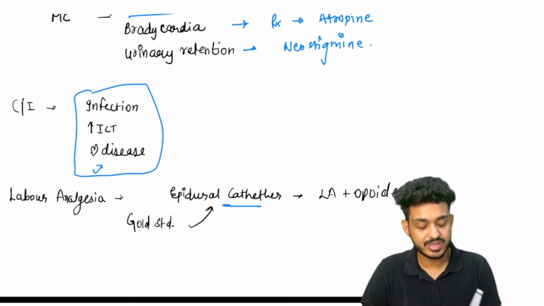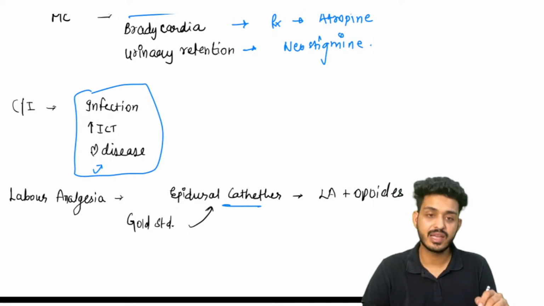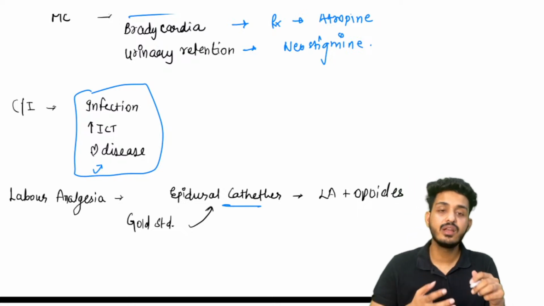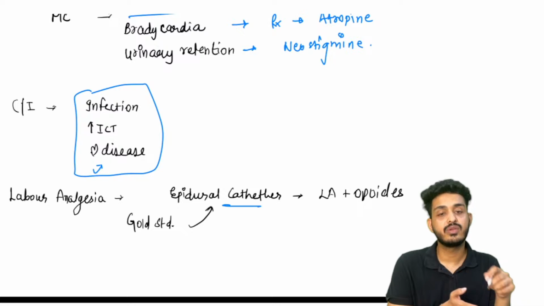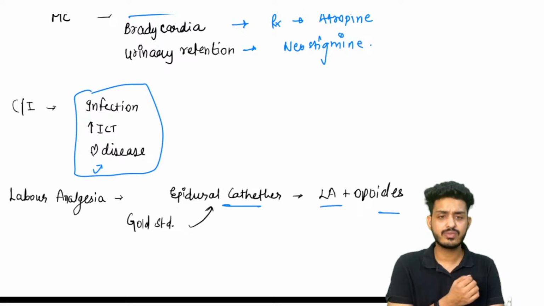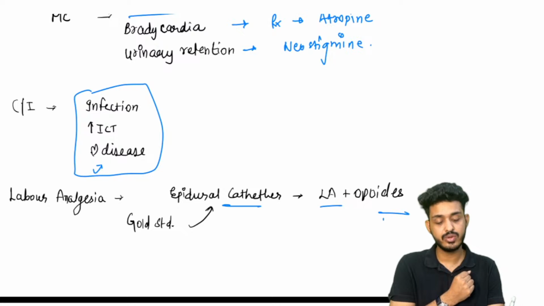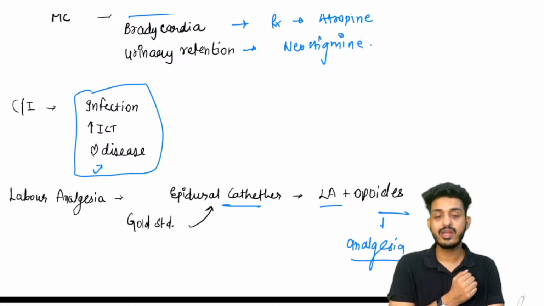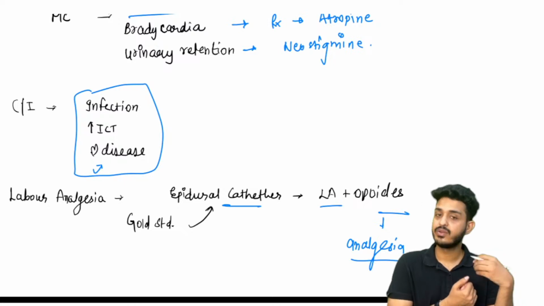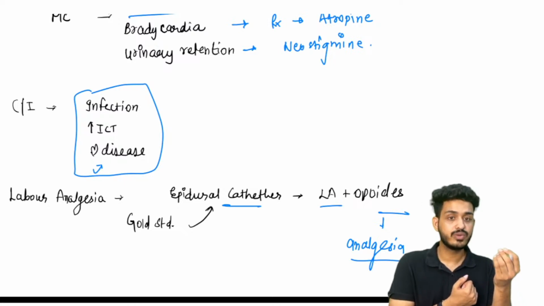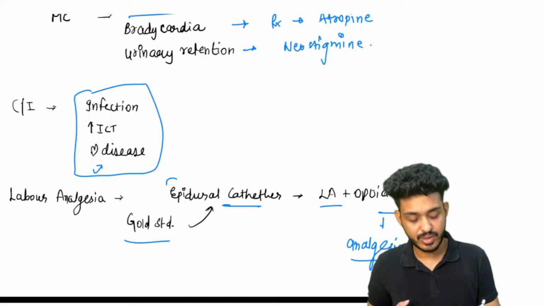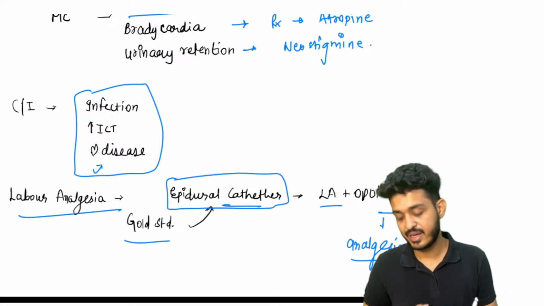So we are using this epidural catheter. We are putting the catheter above the dura, and then we can give the local anesthesia. Along with that, we can give opioids. I have told you opioids are mainly used for analgesia purposes. We can use morphine, alfentanil, sufentanil, any of these drugs. And the epidural catheter is the gold standard for labor analgesia.